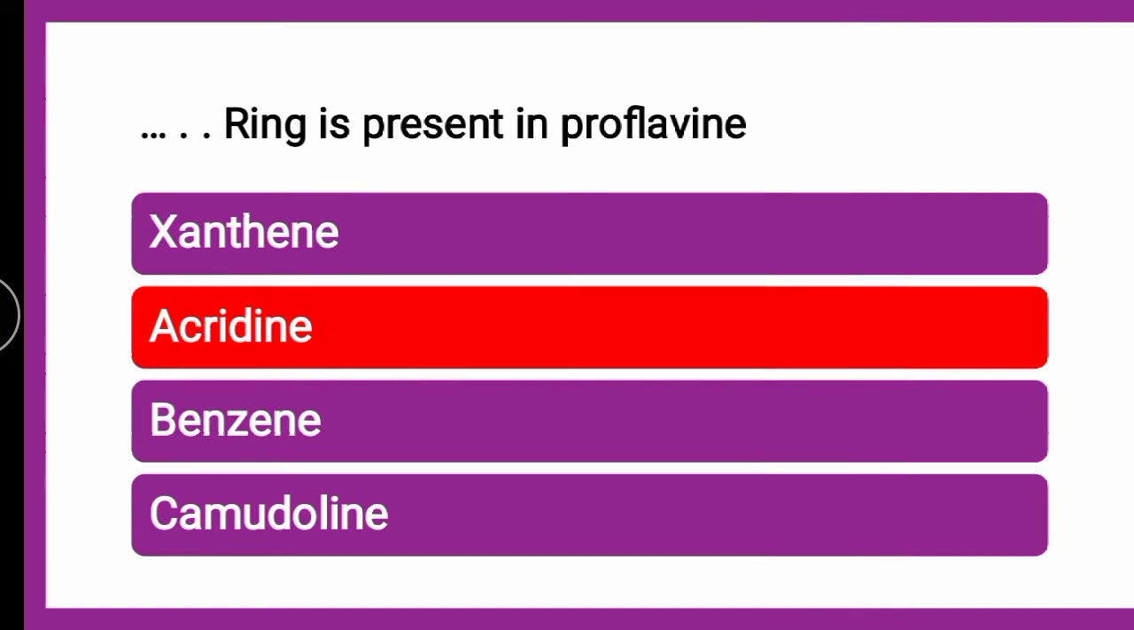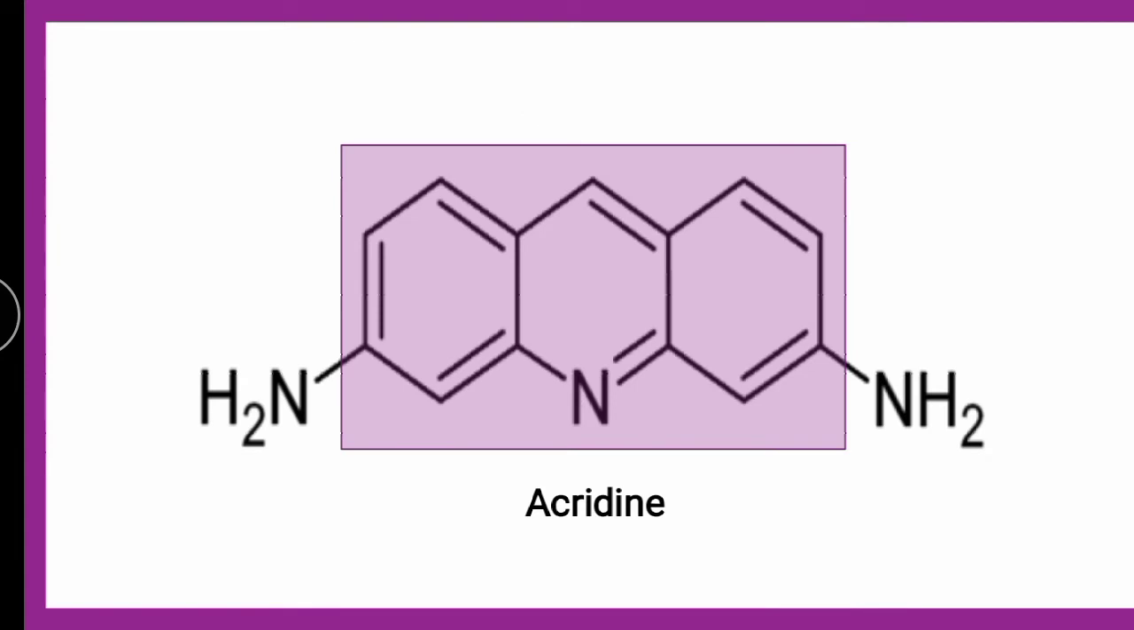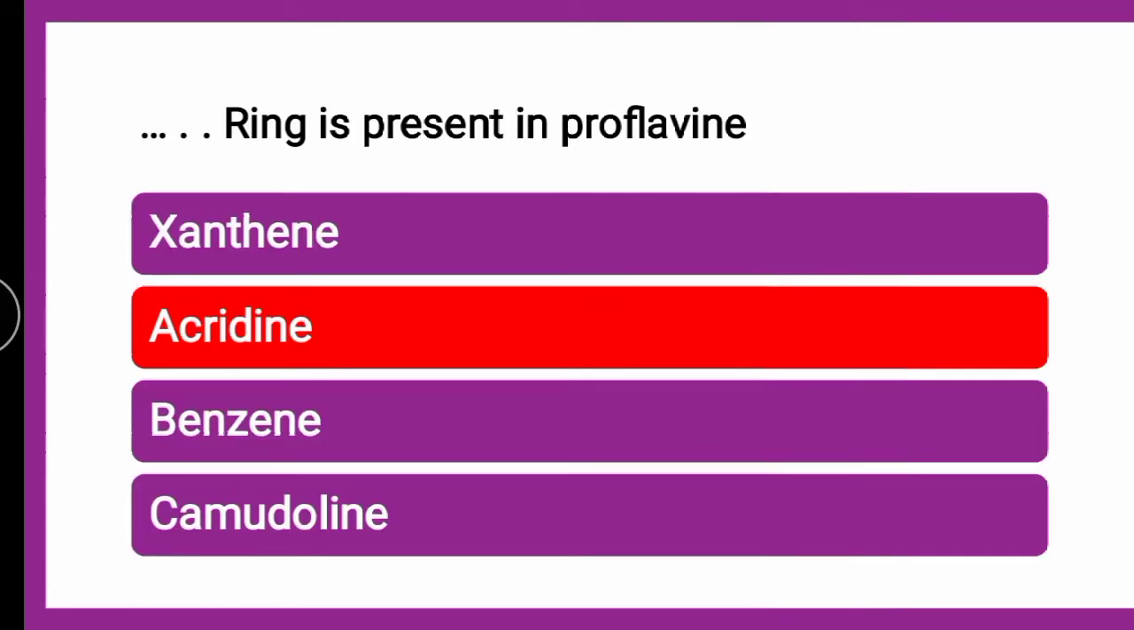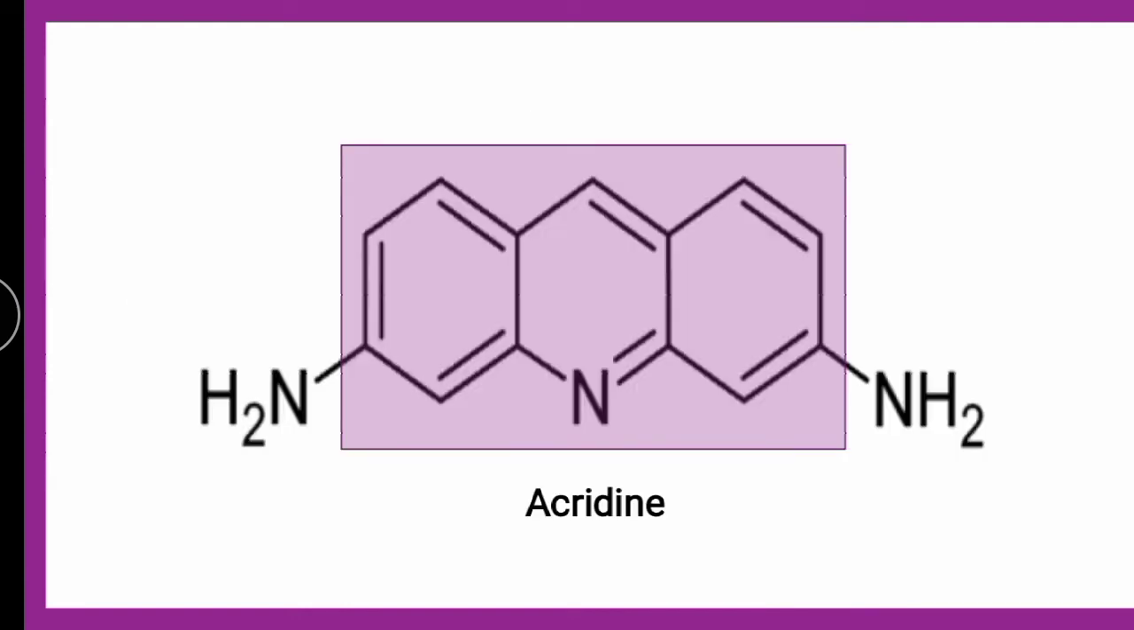The acridine ring is present in proflavin, as you can see here in the structure. I have highlighted this part, which is nothing but the acridine moiety, and these are the two amines. So it is the acridine ring which is present in proflavin. The only difference from acridine is that at the third and sixth positions it contains an amino group. So it is 3,6-diamino acridine.